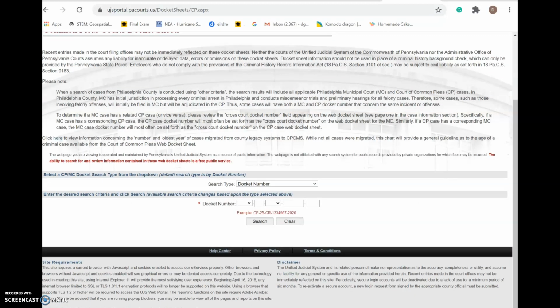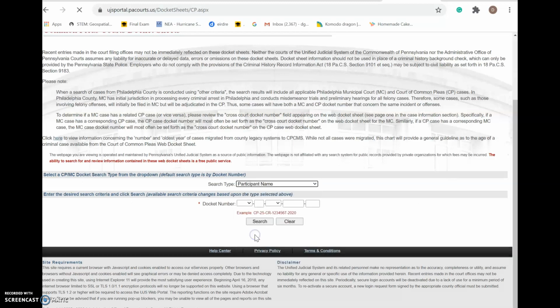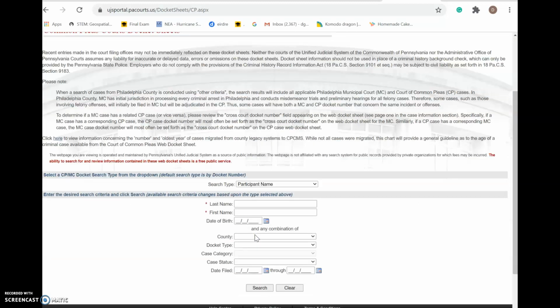We do, and this is the case where we're going to search for the individual's names. We don't have the docket number, so we can't use docket number, but if you see here under search type, you can use the drop down and pick. We are going to pick by participant name because this is the information that we have, right? We have two Kermit and we have Gary's name, but then we have to look up the Unicorn Killer, etc., and we'll have their names when we're done doing a Google search. So participant name, here we go.